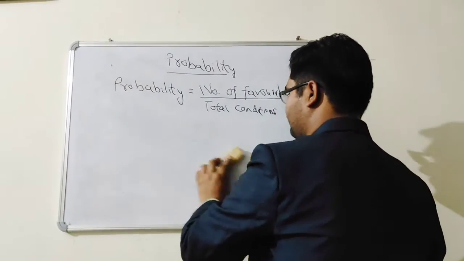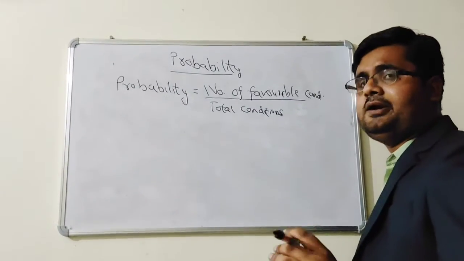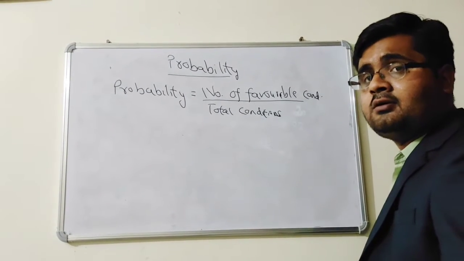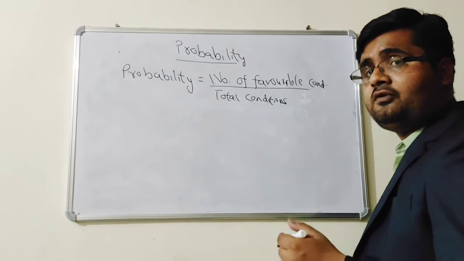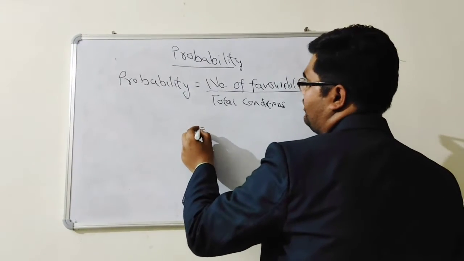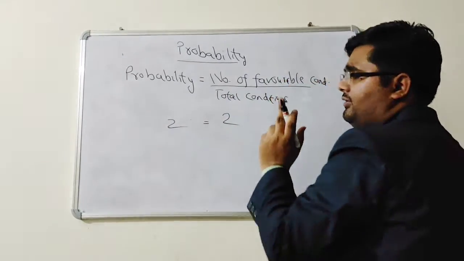Now if I say, what is the probability of getting a red king out of red cards? In red cards there are 2 kings, so the favorable condition is 2.